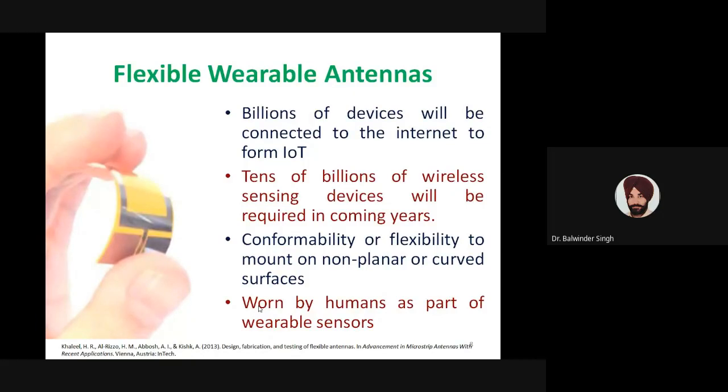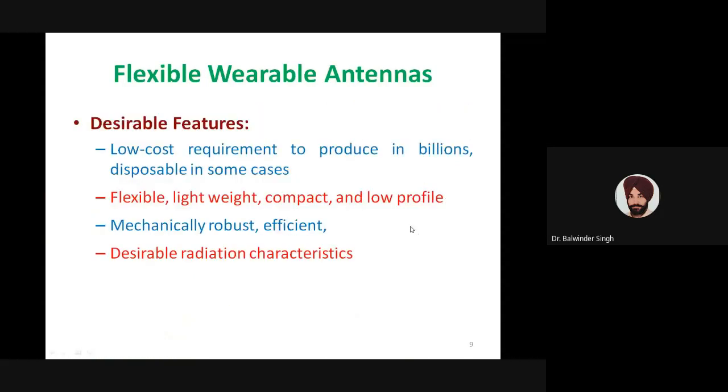Most of these antennas will be borne by humans as part of wearable sensors. This figure shows one example of a flexible wearable antenna, where we can bend the antenna, and after we release the antenna, it may come to its original shape. While bending, there should not be any deformation to the antenna structure. So these are some of the desirable features expected from flexible wearable antennas.